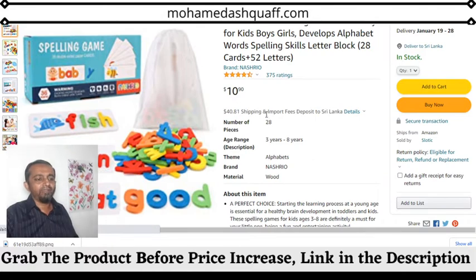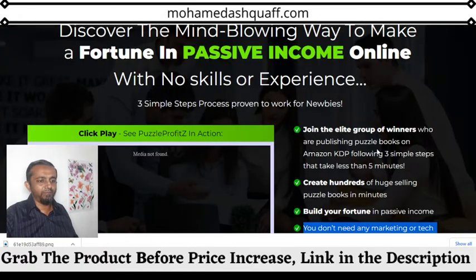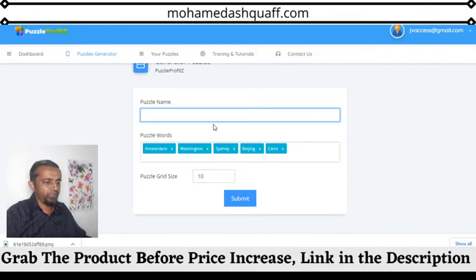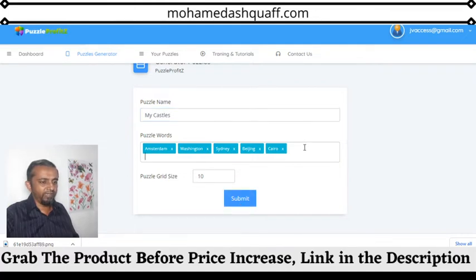So that means, as he is claiming in this sales page, nothing is there, because I showed you. And to create a puzzle, again you have to come to the puzzle generator. You have to click the puzzle generator, then give the word puzzle name. Then here you can select whatever words you want. Again I'm showing, okay, my name is my castle. I'm just naming it, and you have to submit. You can add more words like that.